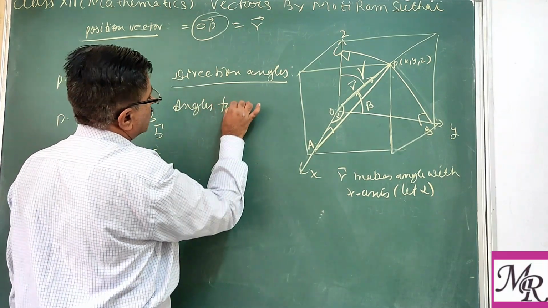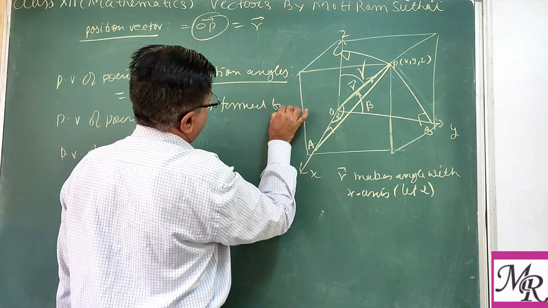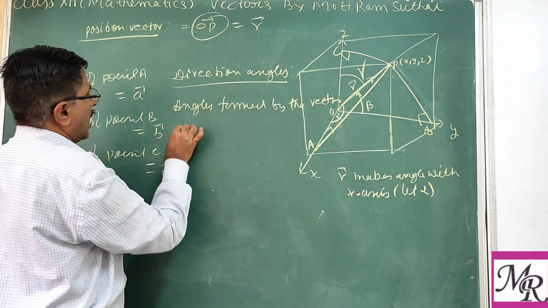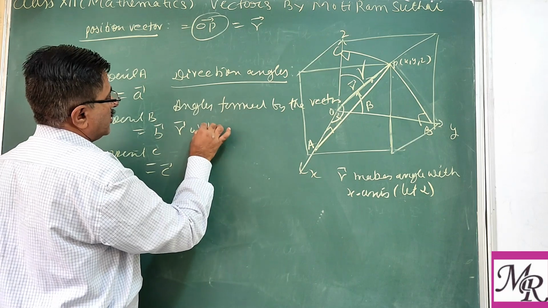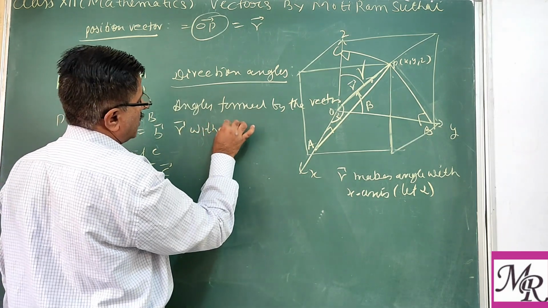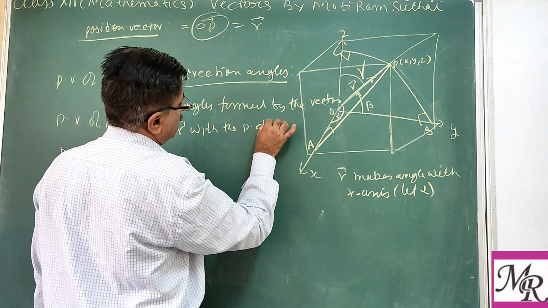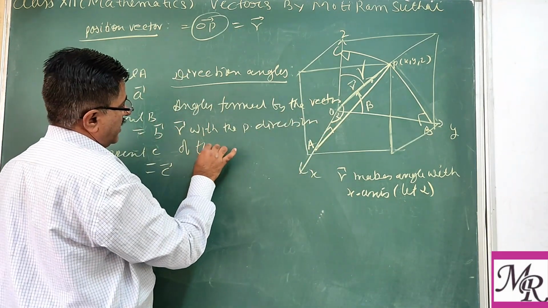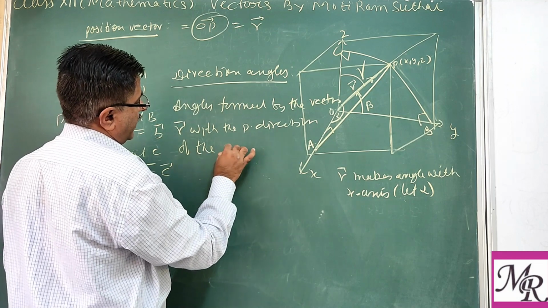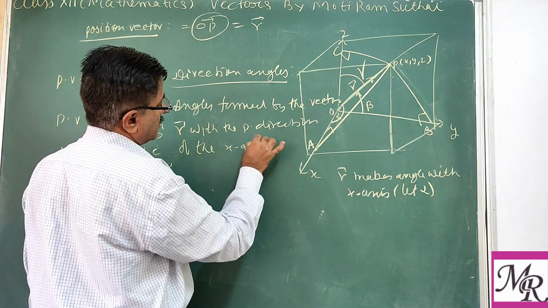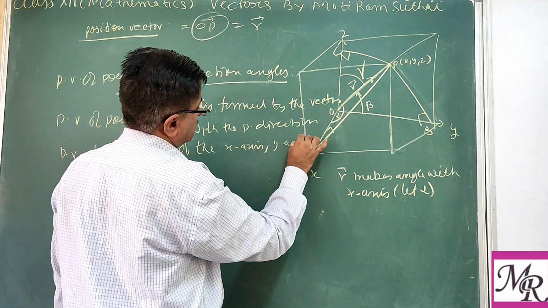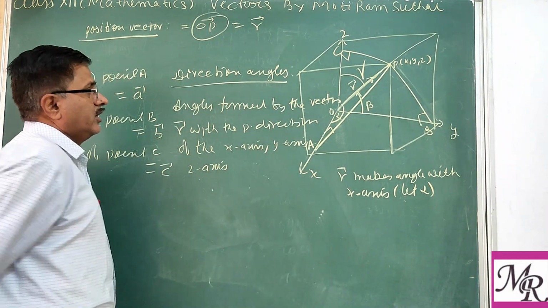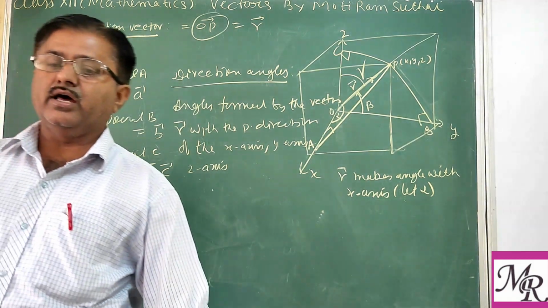Angles formed by the vector R with the positive direction of the coordinate axis, or you can say of the x-axis, y-axis or z-axis, are called the direction angles.